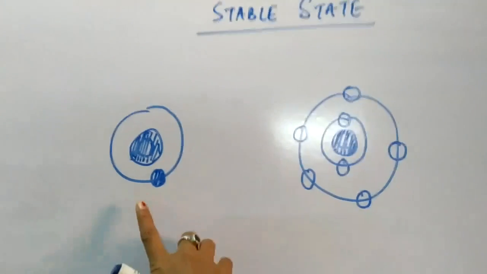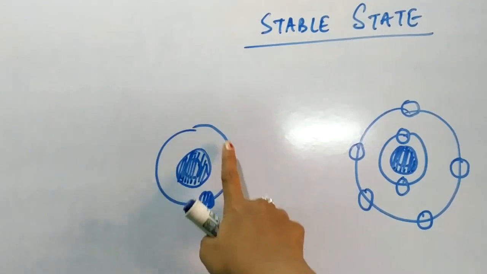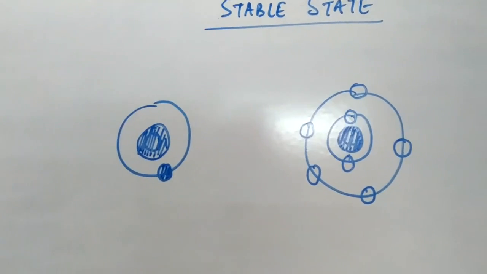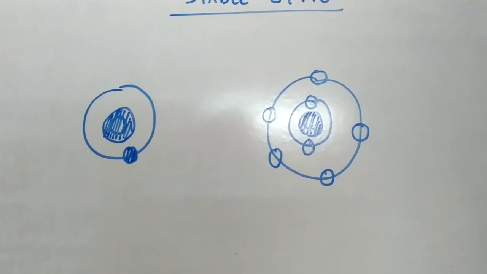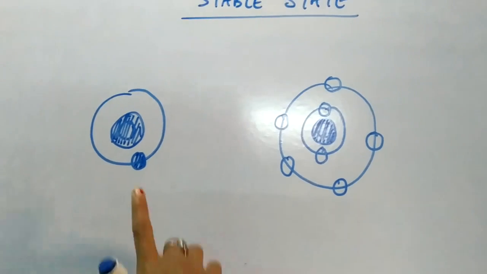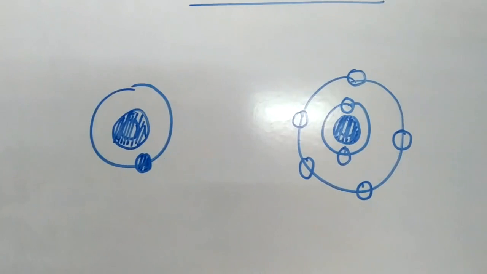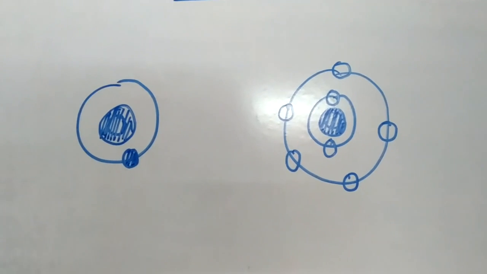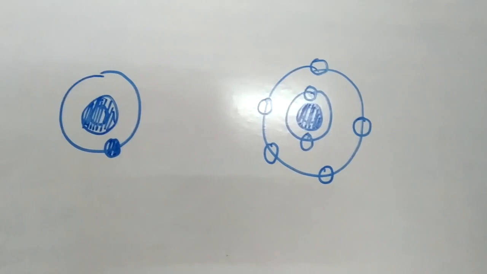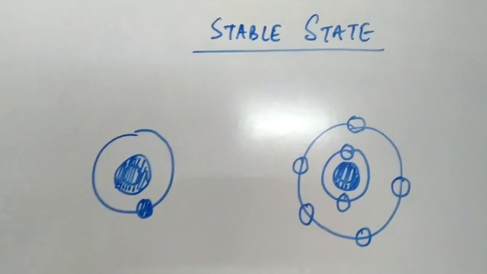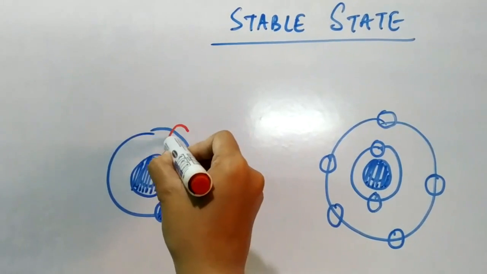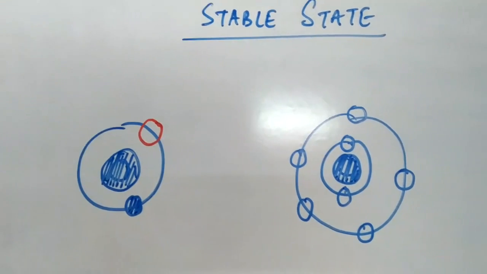In the first case, there is only one orbit around which the electrons are revolving. If there is one orbit, then it requires another electron in order to attain a stable state.